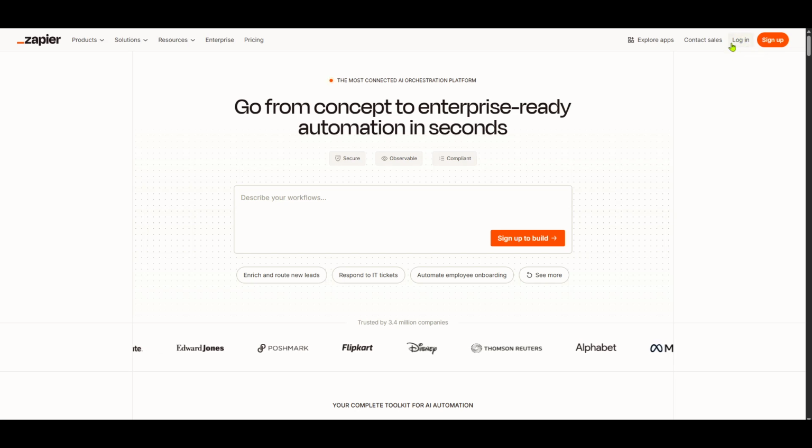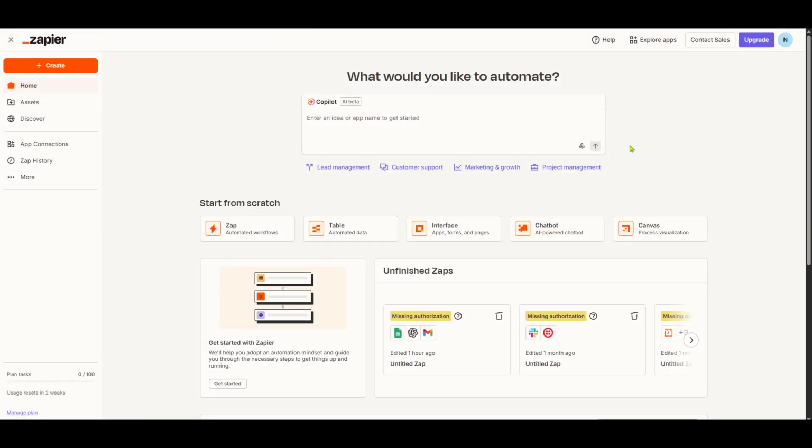If you're not logged in yet, this step is crucial as it grants access to your dashboard where all the magic happens. Now, after successfully logging in, you'll be redirected to the Zapier homepage. This is your main hub where you can see and manage your existing Zaps and, of course, create new ones. It's neatly organized for easy navigation.